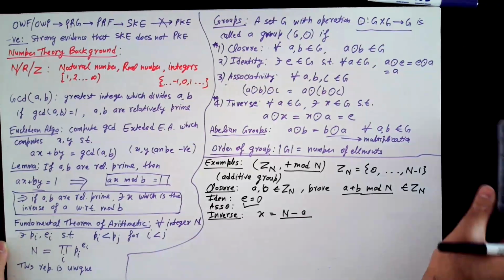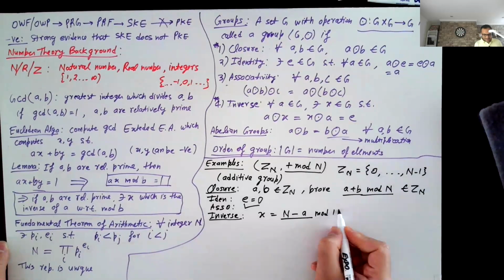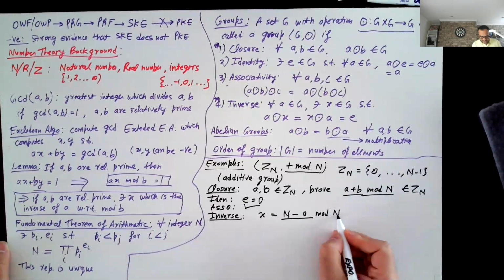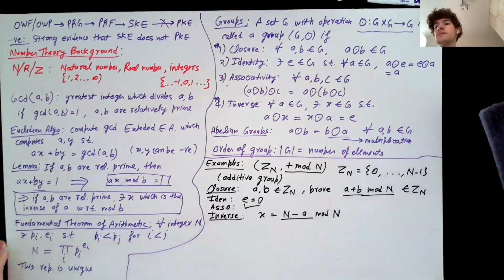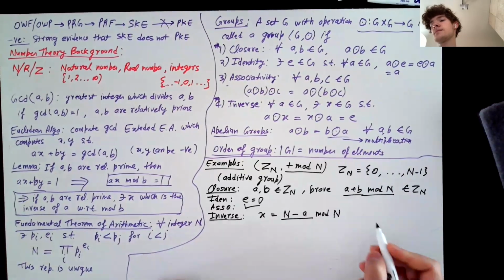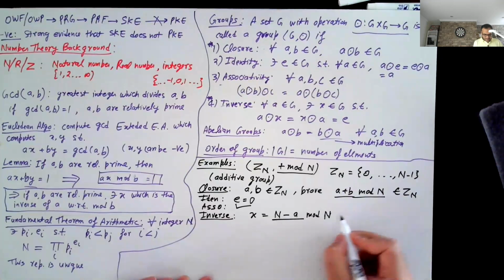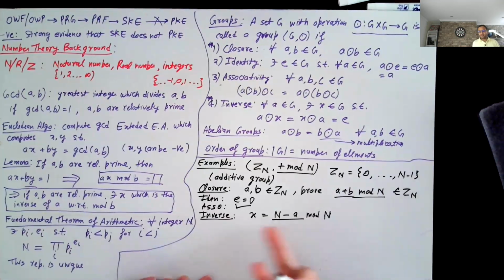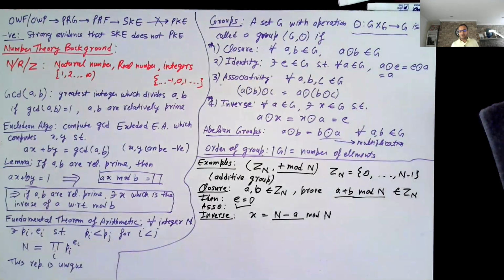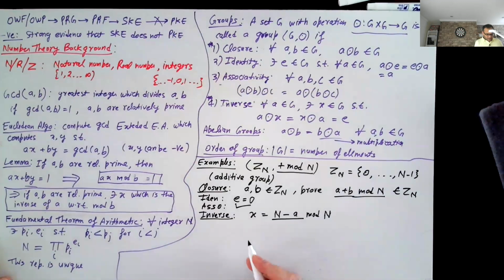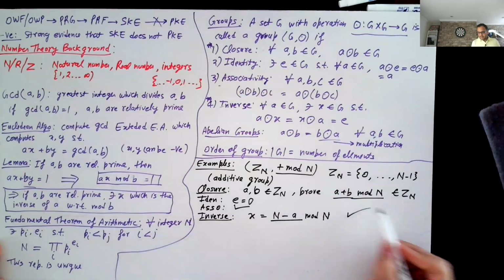n mod n is 0 anyway, so it still just works. Let's just put mod in here. So now, x, if you add these two, you will exactly get either n or you will get 0. Okay, so this is fine. Any questions?